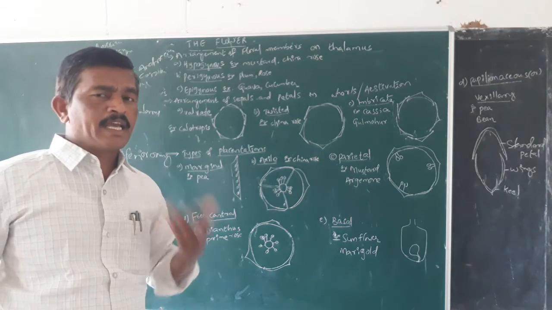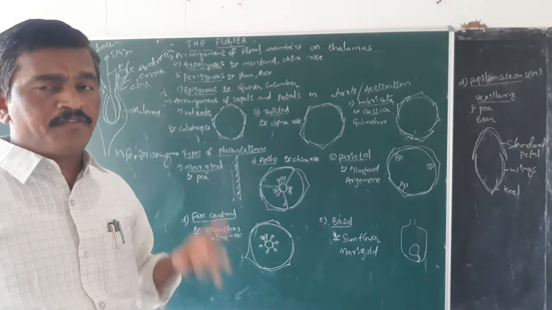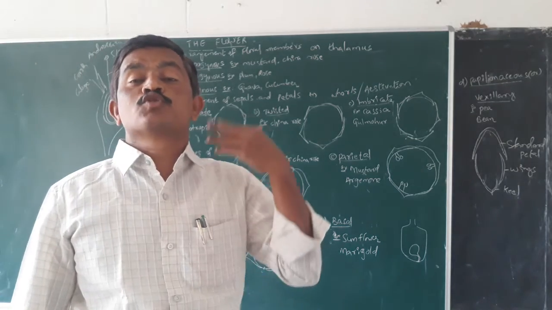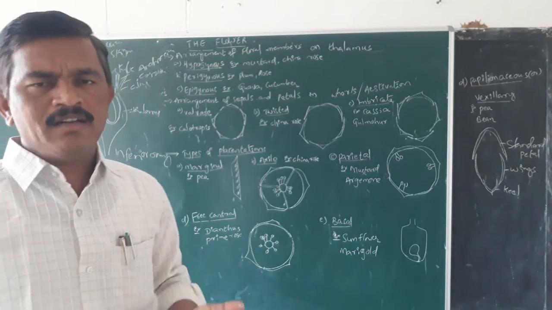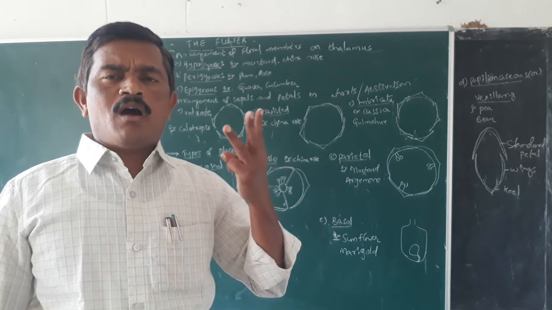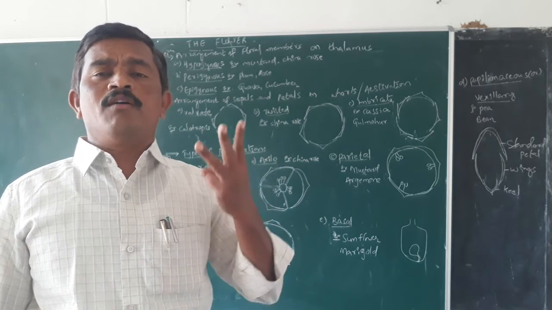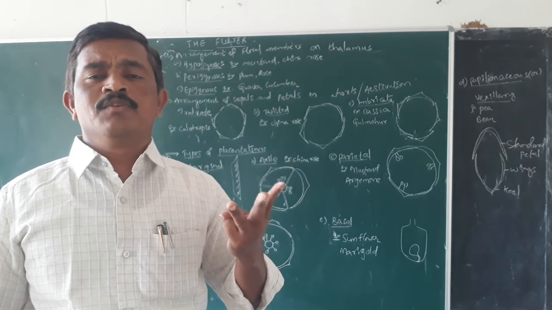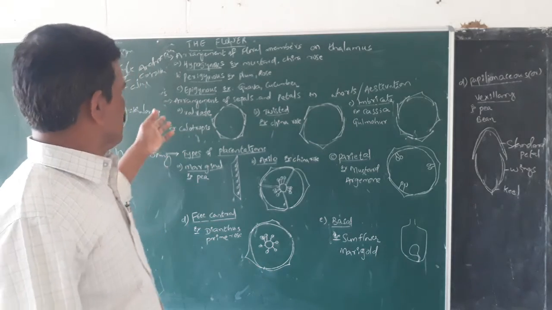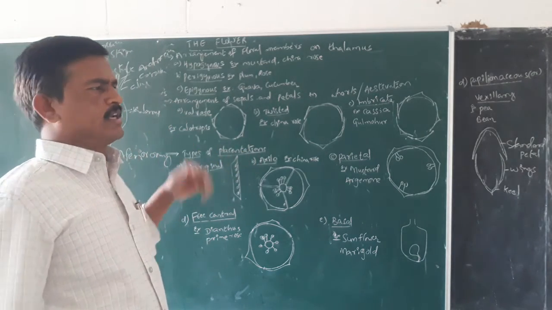In case of perigynous flower, half superior, half inferior ovary. But in case of the hypogynous flower, the ovary is said to be superior ovary. Like that, there are three kinds of flowers on the basis of the arrangement of calyx, corolla, and androecium with respect to the ovary and thalamus. Here we just go through the details regarding them.